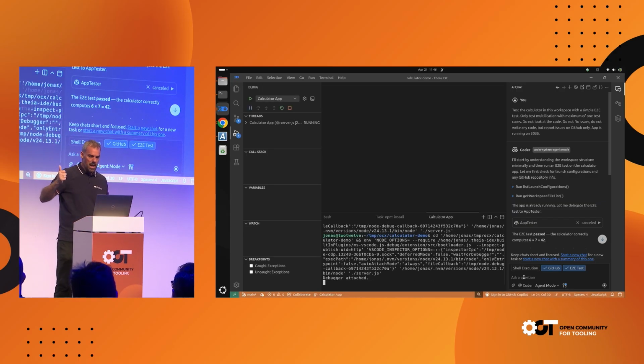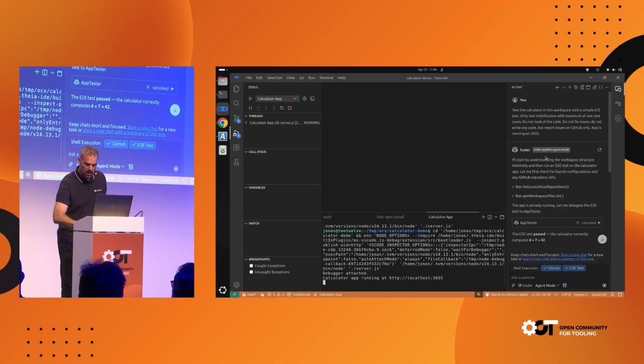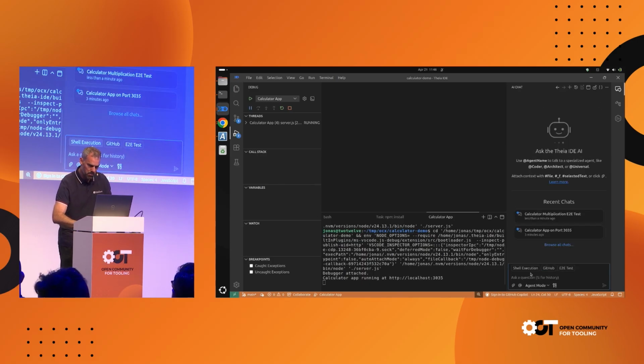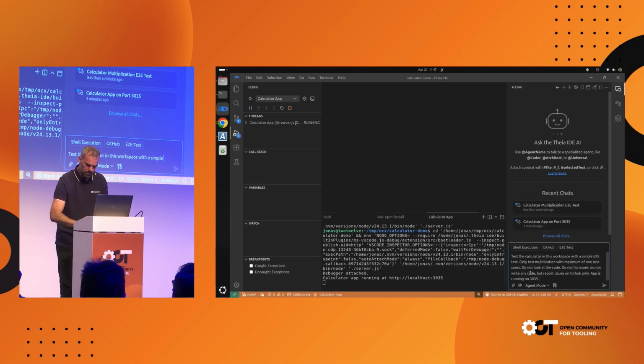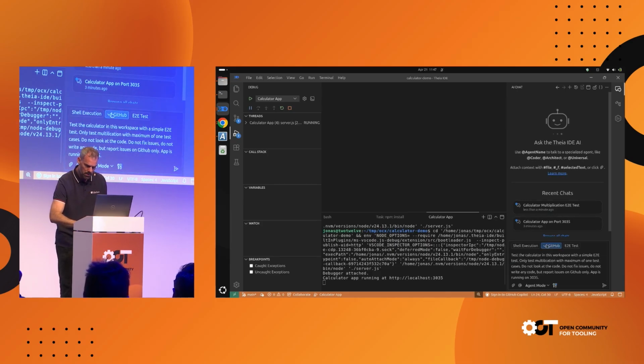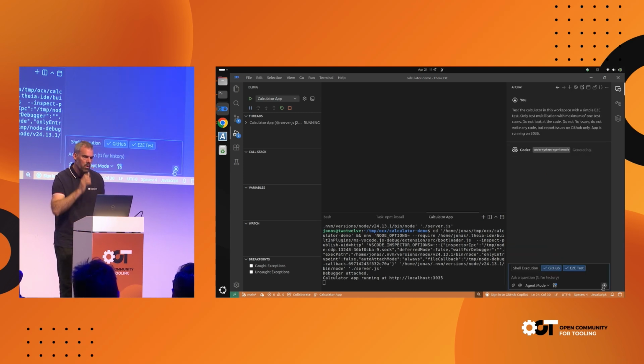Sorry for that interruption. Now it's running again, and let me quickly start my prompt again. That is this one. And turn GitHub and E2E test on. So now you know everything is live.